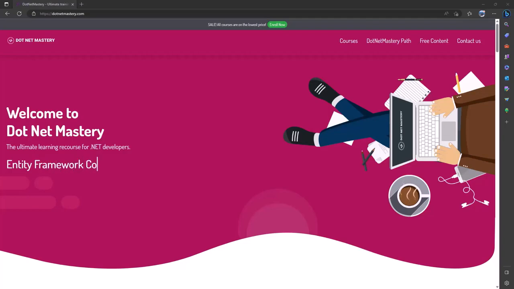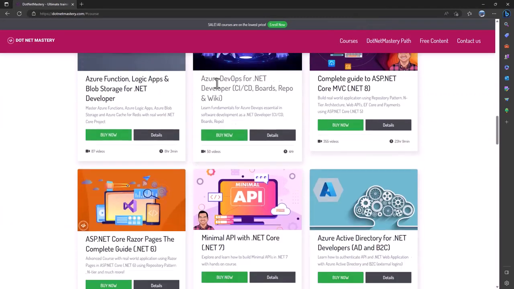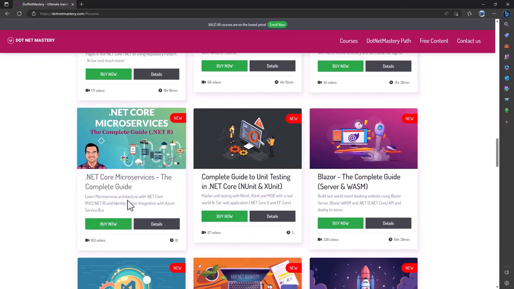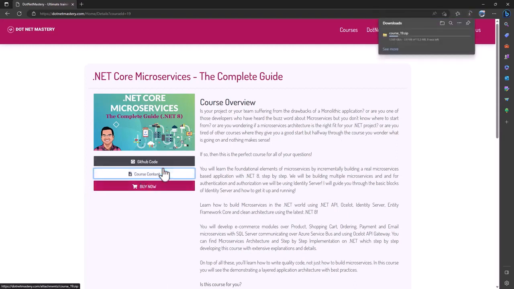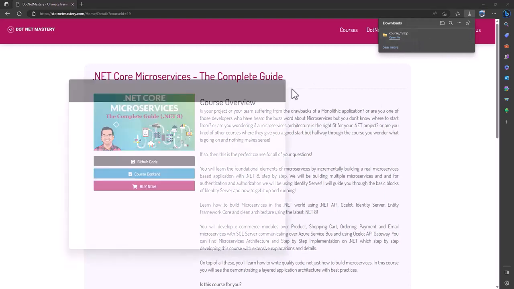Throughout the course, you will require some project resources, or if you want to access the PowerPoint presentation or images that are used, you can go to courses on dotnetmastery.com and navigate to the course here. We have .NET Core Microservices. If you go to the Details tab here, I have the link for the GitHub code that will take you to the Git repo. Then make sure to download the course content because that will have all the content that you will require, like snippets, images, and so on.